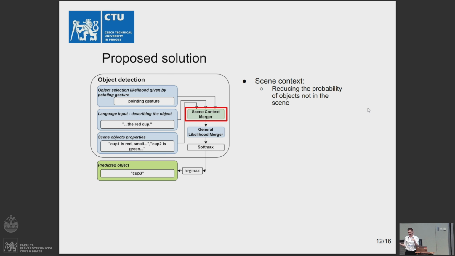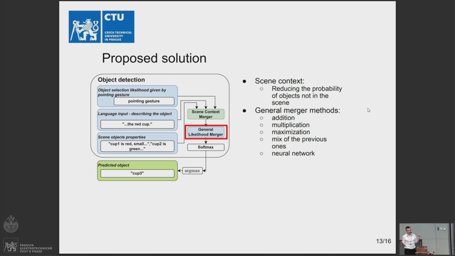For example, if you would say pick up the red cube, but the red cube is not in the current scene, the probability of selection would suddenly be lower. Then the main and important part in this detection is a general merging. It's the general likelihood merger, where we tried 5 methods: addition, multiplication, maximization, then a weighted mixture of the previous ones which I mentioned, and also a neural network.